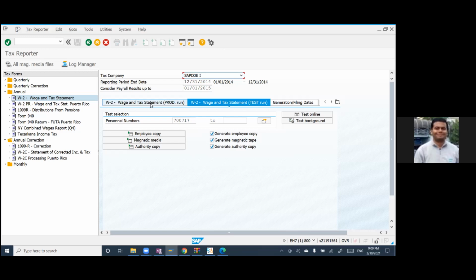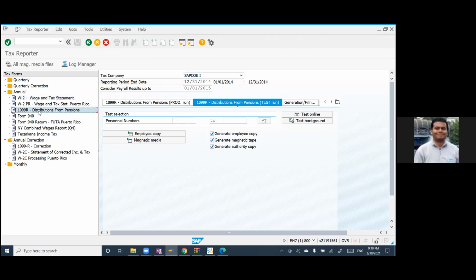Ideally it should be done by the customer. You will be assisting them in front of you. They will be executing, you will not be executing, in ideally 99% of cases. If they are able to execute and everything is a success, then it is good. Otherwise, if there are some issues, then you have to check that particular issue in that particular report. Okay, so this is regarding this W2. And similarly you can choose 1099.